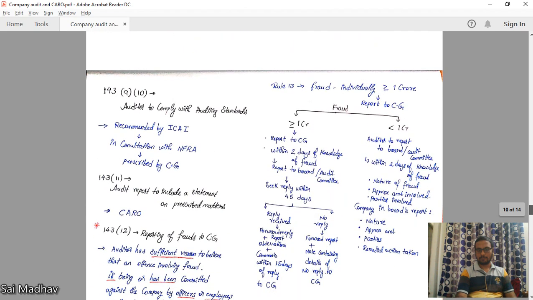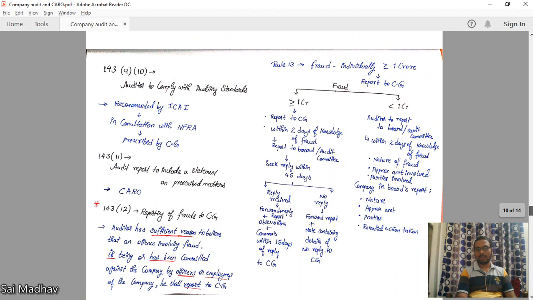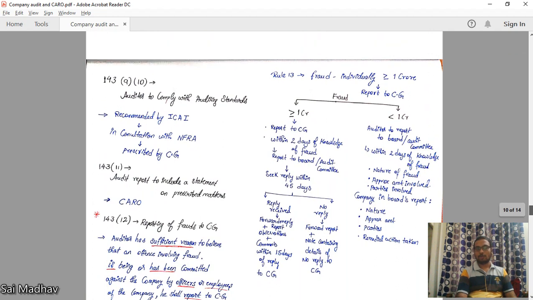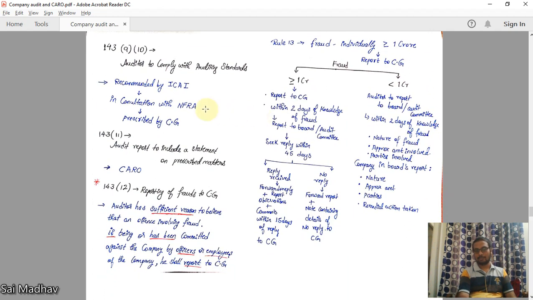143.9 and 10. Auditor to comply with auditing standards. What are auditing standards?